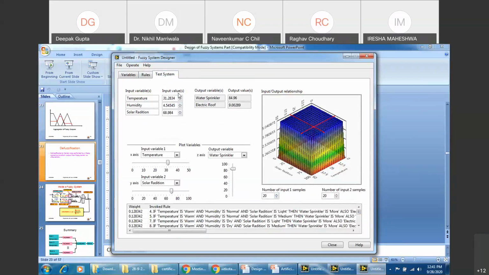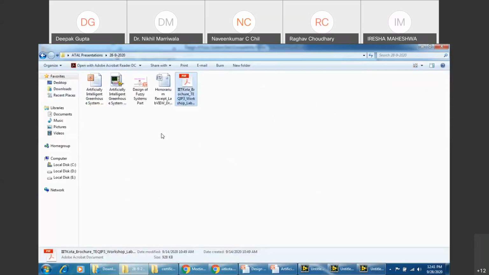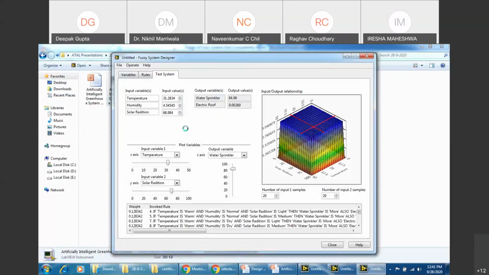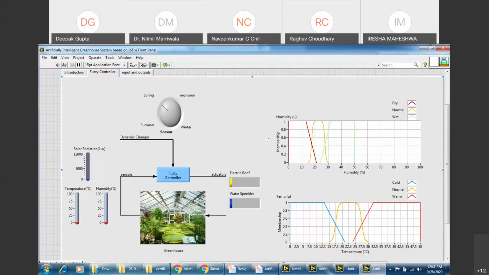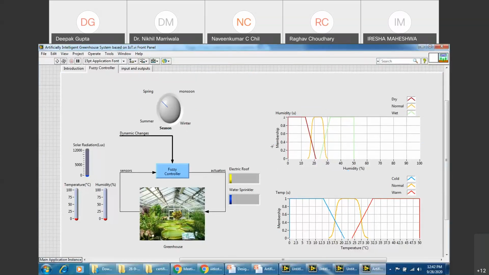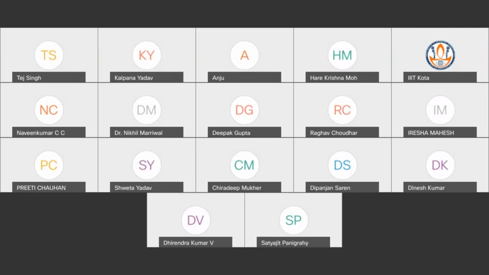Thank you very much. Because we are not having that much time, I'll show you a practical fuzzy system, a greenhouse system. This is the front panel right now. Just give me a second.